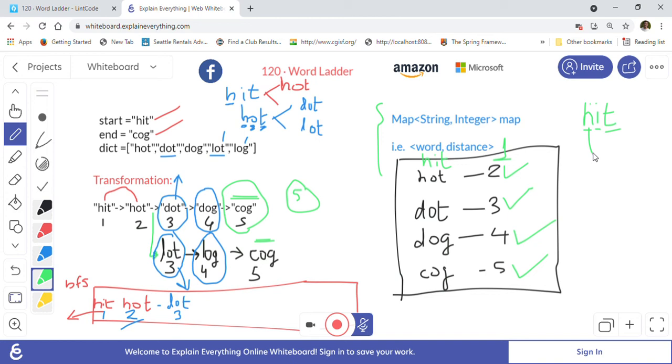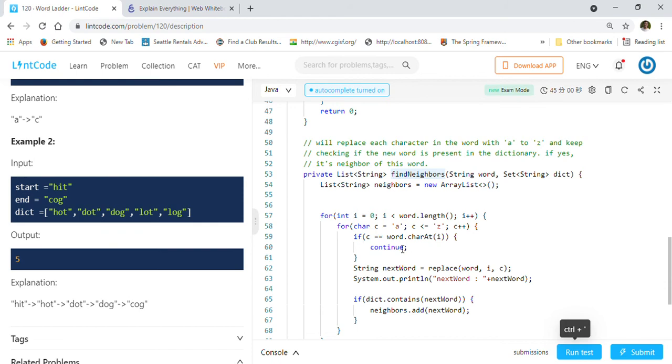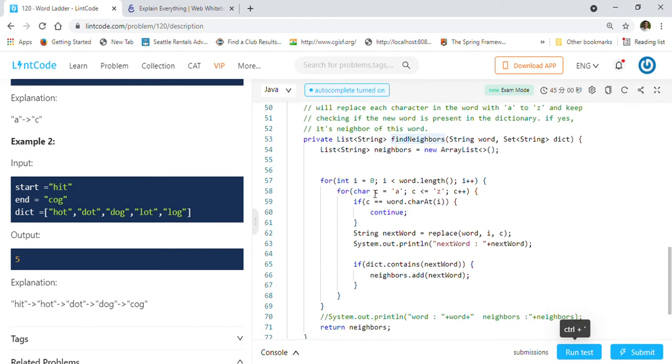H it will replace from A to Z, I it will replace from A to Z, T it will replace from A to Z, and then it will keep checking if that word is present in the dictionary. So that is what we are doing in the find neighbors method.